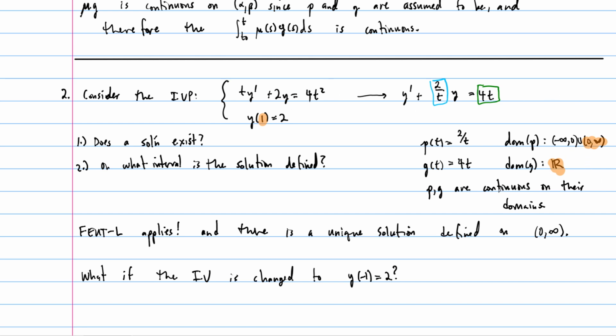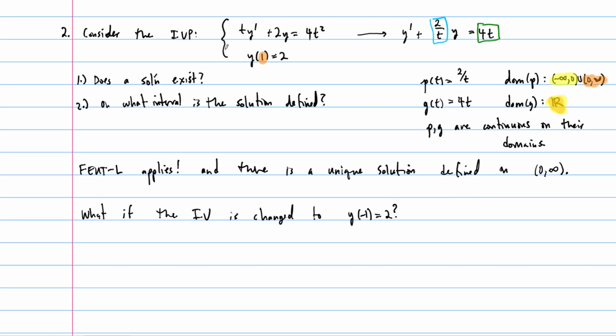But what we can say, though, is that if t naught is equal to 0, then the fundamental existence and uniqueness theorem does not apply. However, that's not what we're looking at, right? We're talking about -1. So if t is equal to -1, it does apply. And look at the difference now. This time -1 is in the interval on the left-hand side of this kind of broken interval here of the domain of p. It's on the left-hand side. And so the fundamental existence and uniqueness theorem does apply, but the interval is going to be different, right?